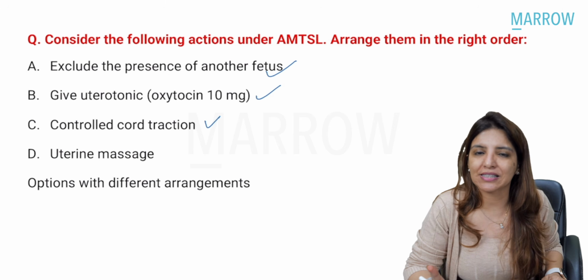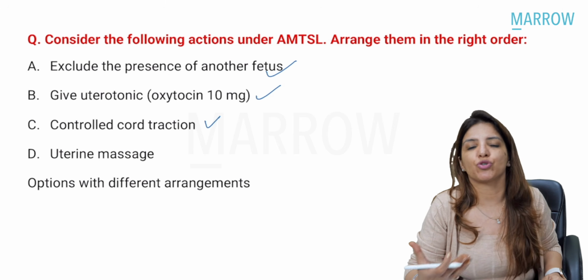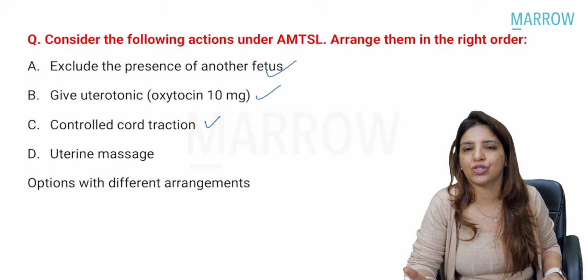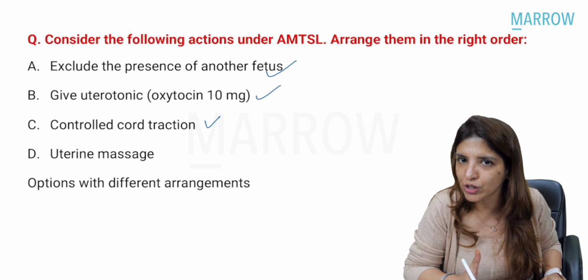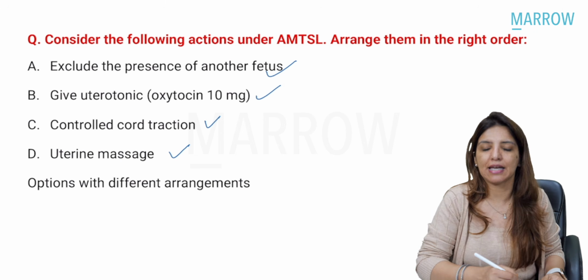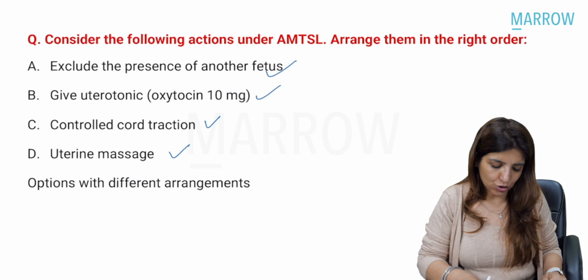Then you deliver the placenta by controlled cord traction, which is also called the modified Brandt-Andrews technique. And the last step, or the fourth step, is intermittent assessment of uterine tone. Earlier, this step was uterine massage. So it is A, B, C, and D. Clear to all of you?